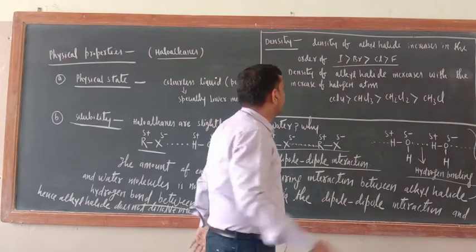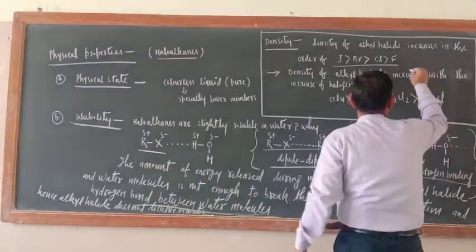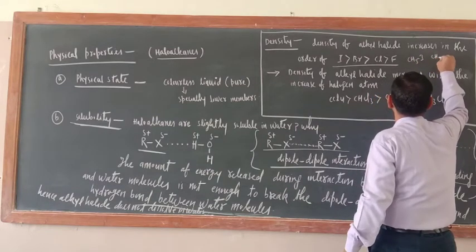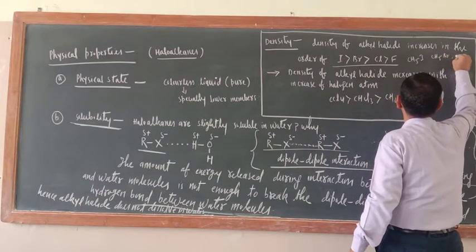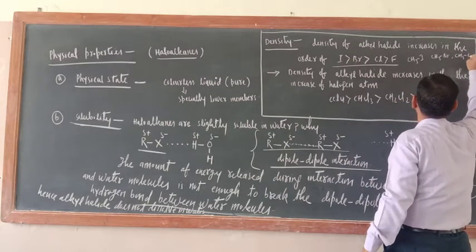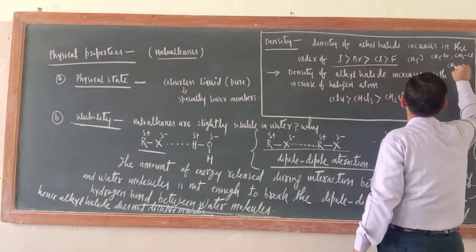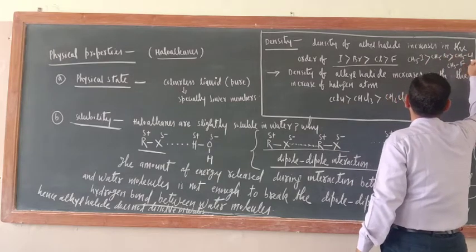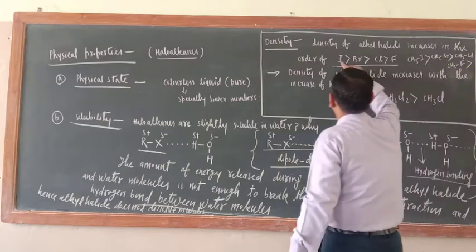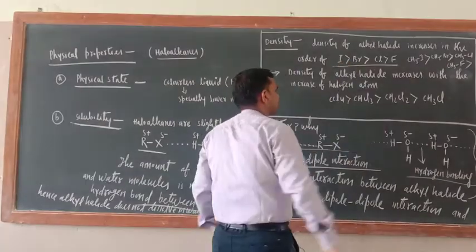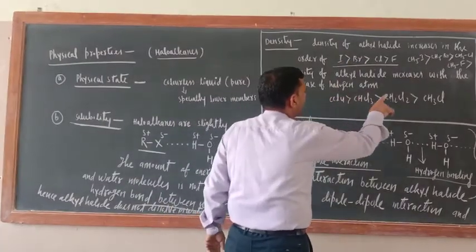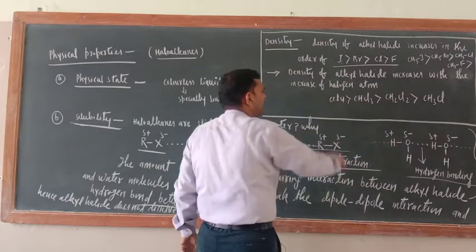Okay, if you see, this is CH3I, this is CH3Br, this is CH3Cl, this is CH3F. So now here density would be greater for the iodine compound because iodine's atomic mass is highest. Okay, this is there. Next one, density of alkyl halide increases with the increase of halogen atoms.